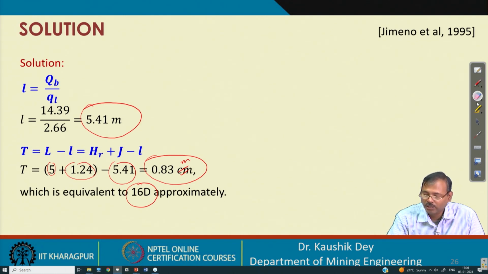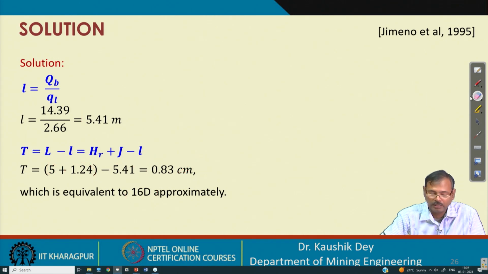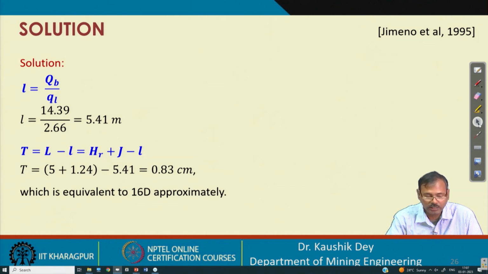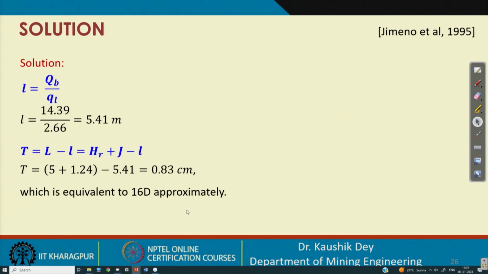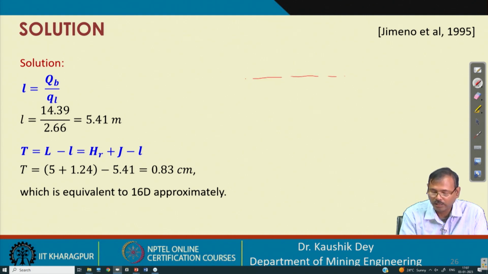So, that is why the stemming has to be provided for excavation. Now, considering this, we now have the complete drilling and blasting pattern here.